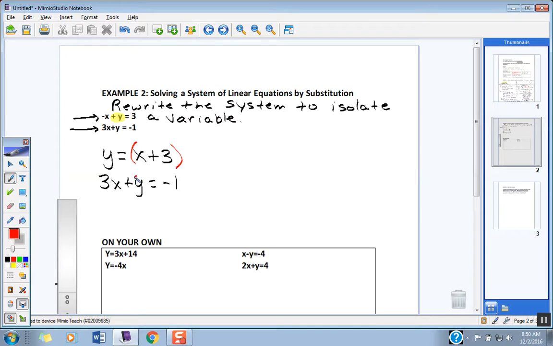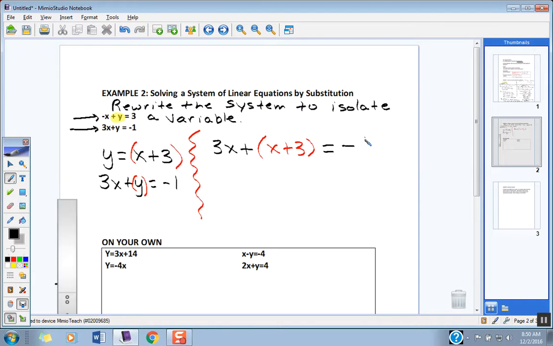So what are you going to put in for y right down here? What are you going to replace y with in the second equation? X plus 3. So let's do that. Here comes the work. Second equation is going to become the following. It's going to be 3x plus, not y anymore, but what? Plus, and making sure I put what around the x plus 3? Because we're substituting, right? So I have to put parentheses. So x plus 3 replaces the y. And then this is still going to equal, what value?